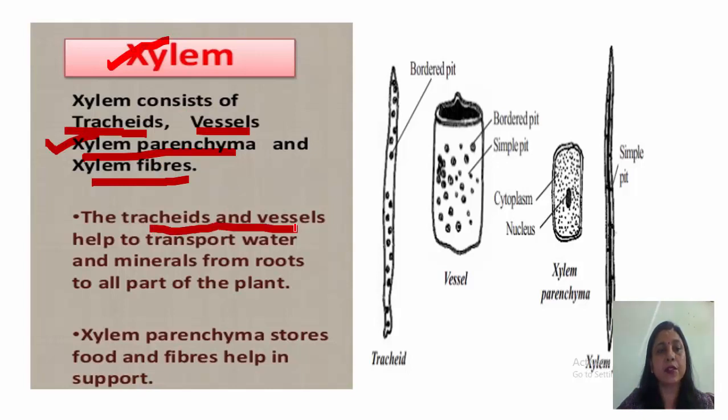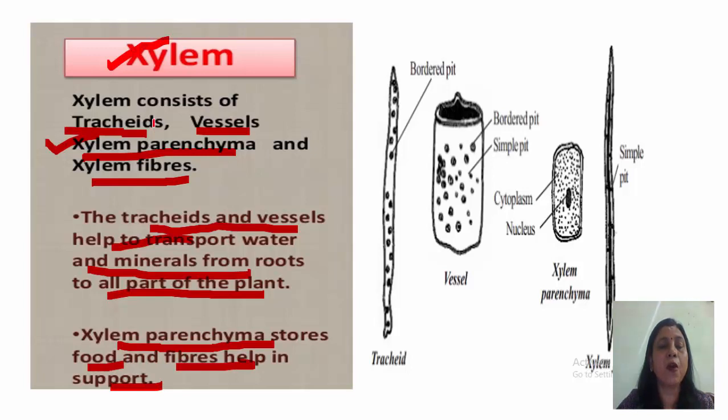The xylem tracheids and xylem vessels help to transport water and minerals from the roots to all parts of the plant, whereas xylem parenchyma stores food and fibers help in support. That means each type of cell present in the xylem has a particular function to perform. Tracheids and vessels help in the transportation of water and minerals from the root to all parts of the plant. Xylem parenchyma stores food, whereas xylem fibers provide support. You can see these four types: tracheids, vessels, parenchyma and fiber.